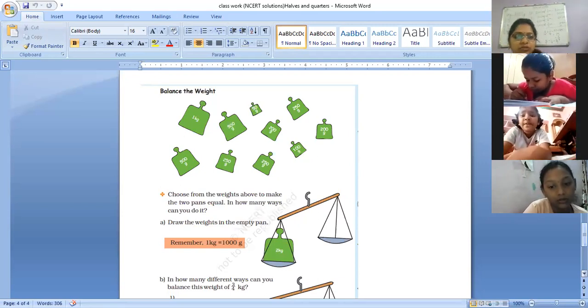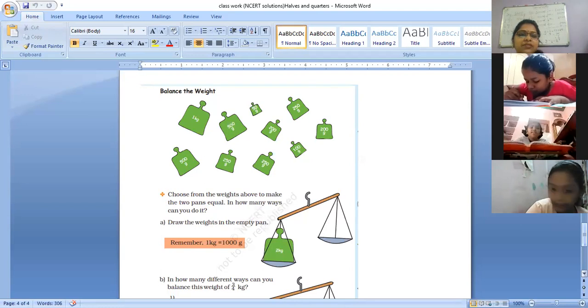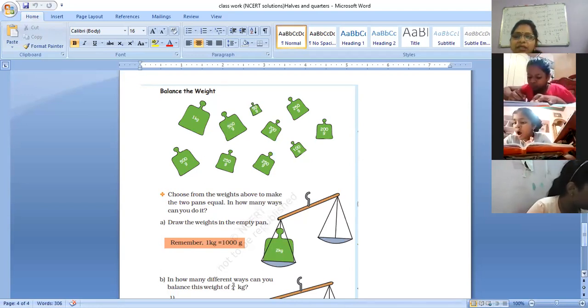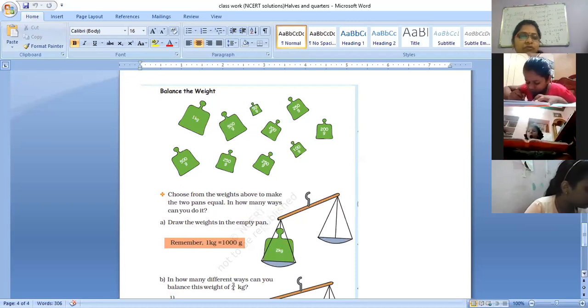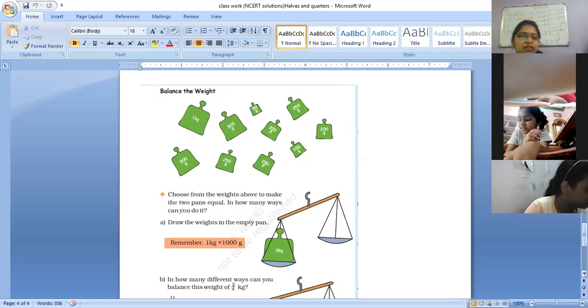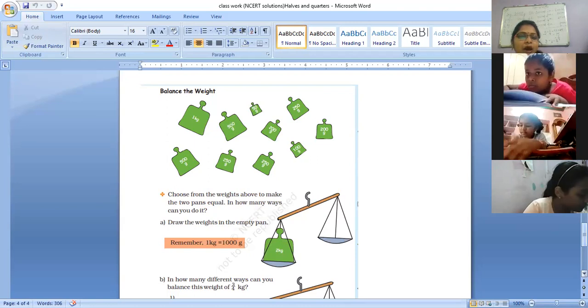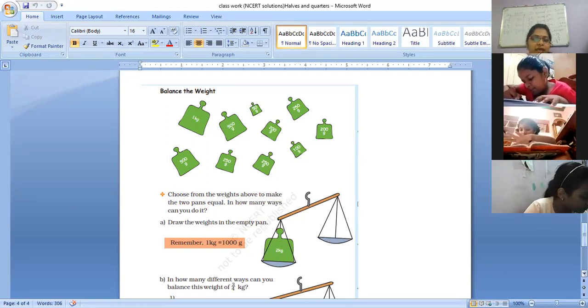Quickly answer these questions. See here, you are given balance the weight: 1 kilogram, 500 grams, 250 grams, 750 grams, 100 grams, 50 grams stones are given. Choose from the weights above to make the two pans equal. In how many ways can you do it? So now draw the weights in the empty pan. So you are given a pan.